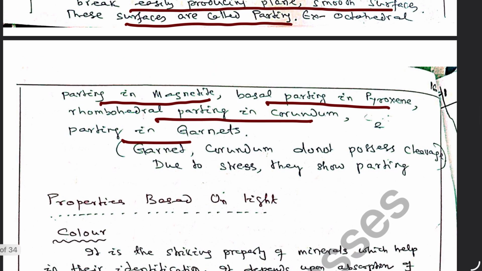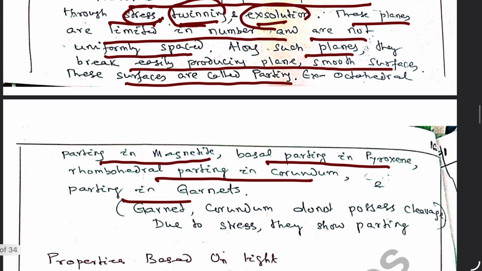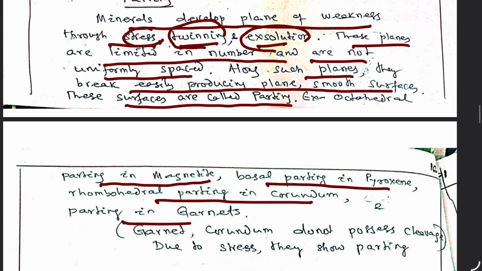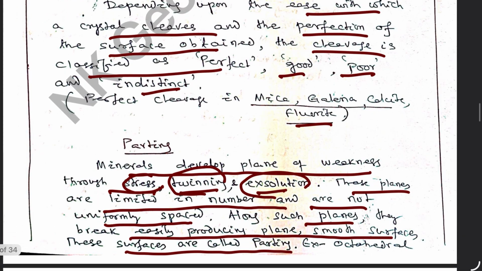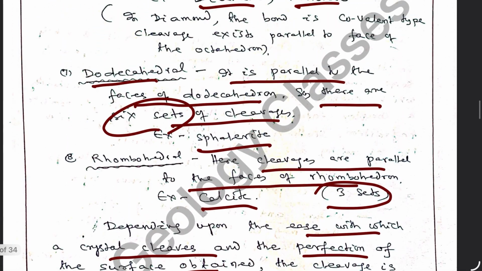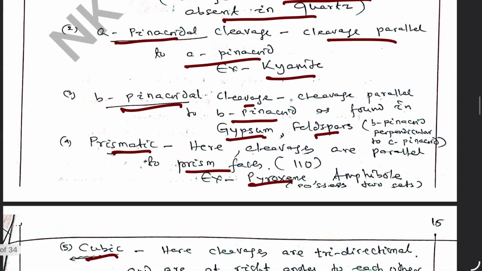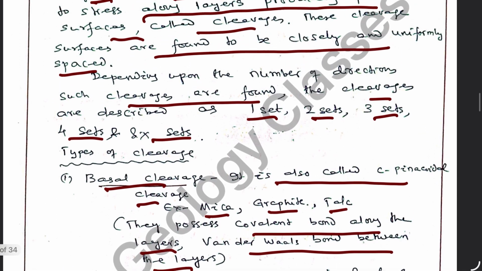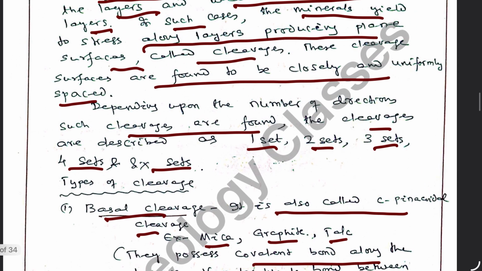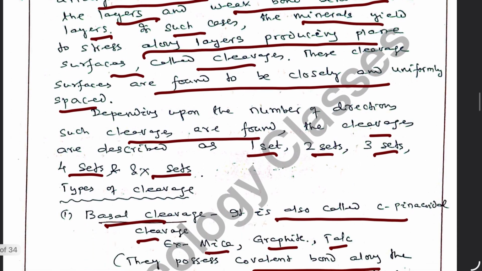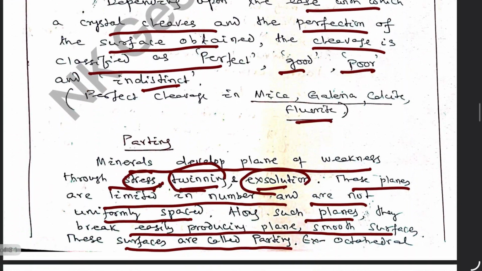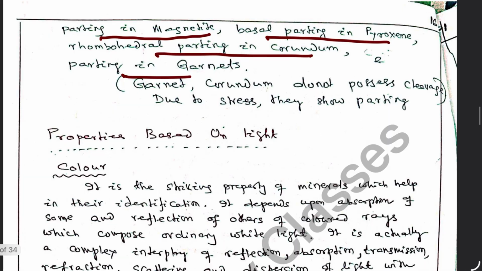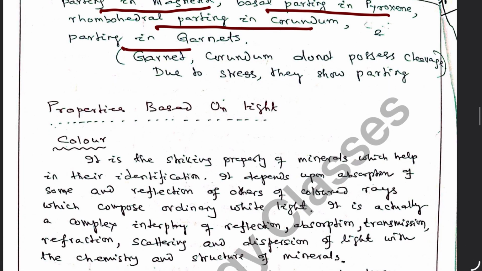So this is all about some of the properties such as cleavage, parting, fracture, then tenacity, then polymorphism, isomorphism, and pseudomorphism. In my next class, I will discuss the properties of minerals based upon light.